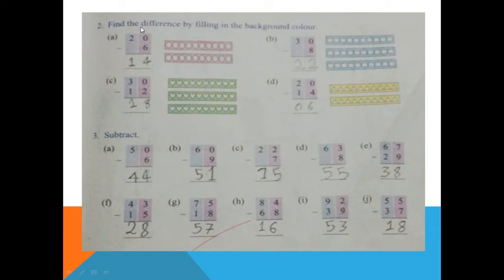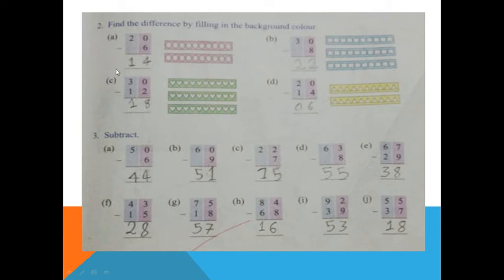So how much is left? Yes, 14. Okay, here 20 circles are already given. So this is 20. We just cut 1, 2, 3, 4, 5, 6 circles. Then you count the remaining. The answer is coming 14.